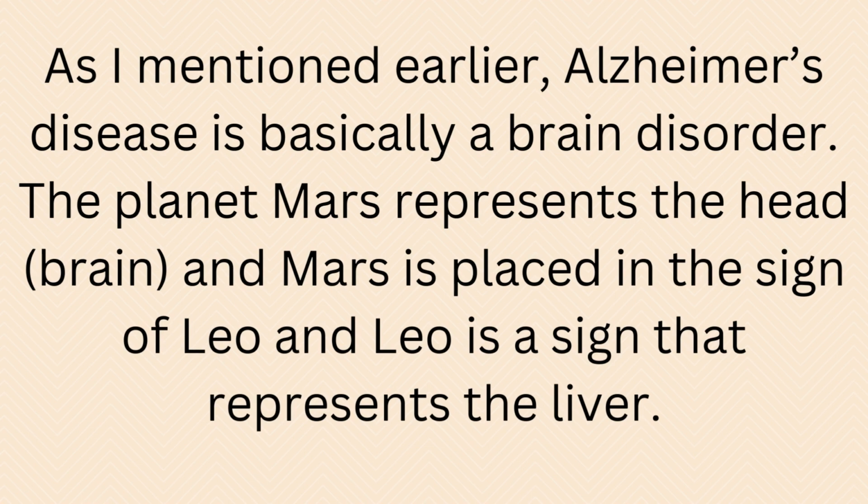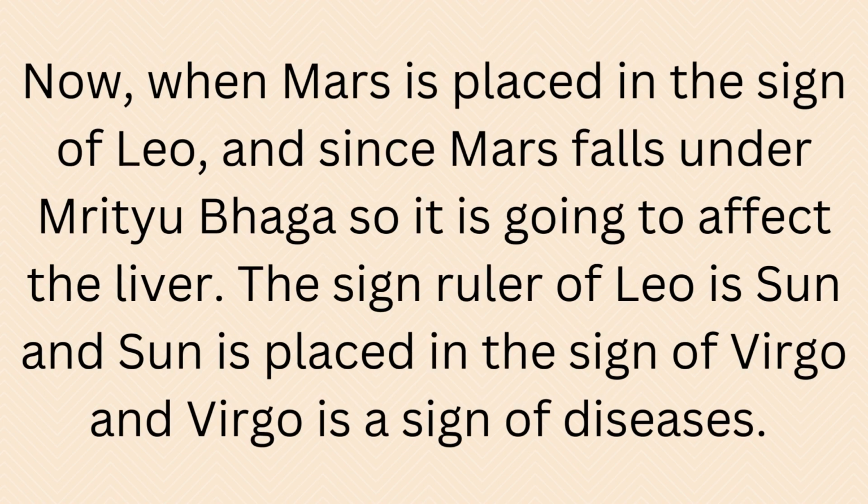The planet Mars represents the head and brain, and Mars is placed in the sign of Leo, and Leo is a sign that represents the liver. Now, when Mars is placed in the sign of Leo, and since Mars falls under Mrityu Bhaga, it is going to affect the liver.